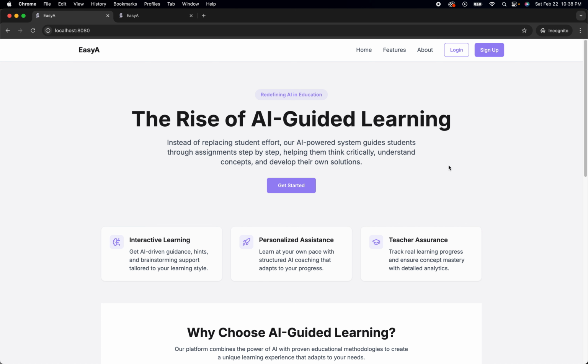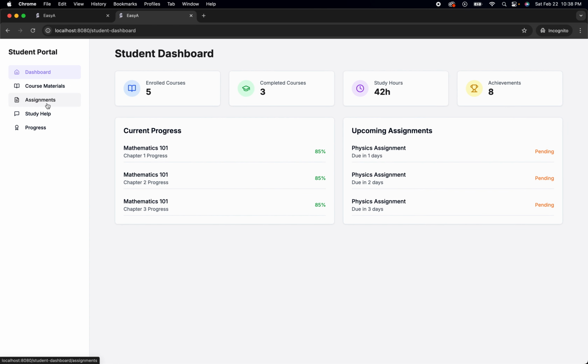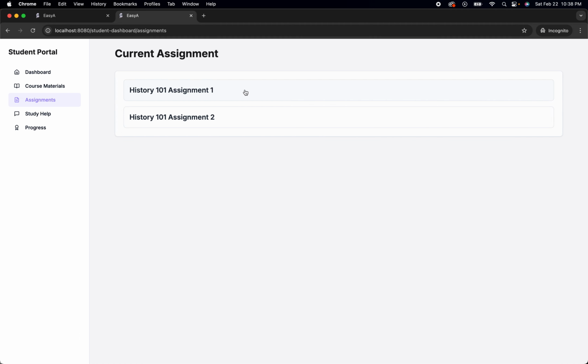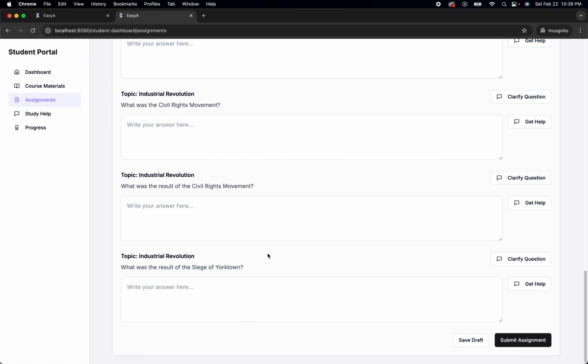Our application has two portals. Let's first look at the students portal. This is a quick dashboard and these are the assignments the student is assigned to. Now let's look at one of the assignments and these are all the questionnaires.